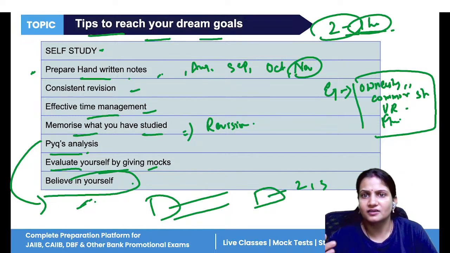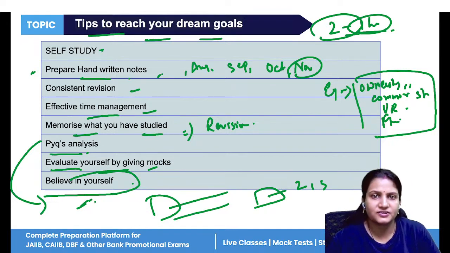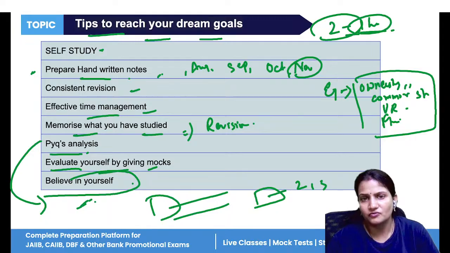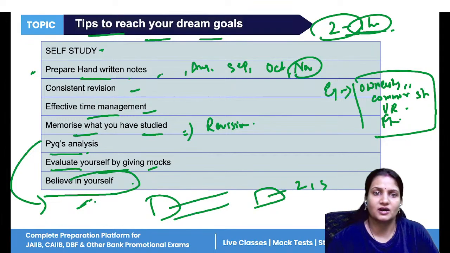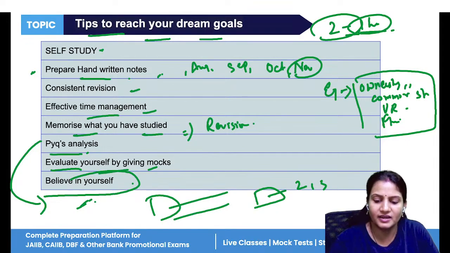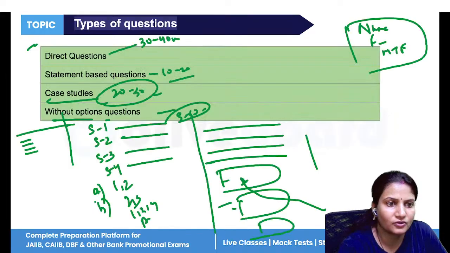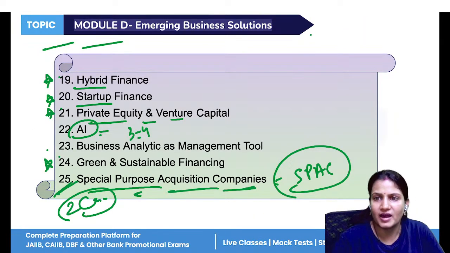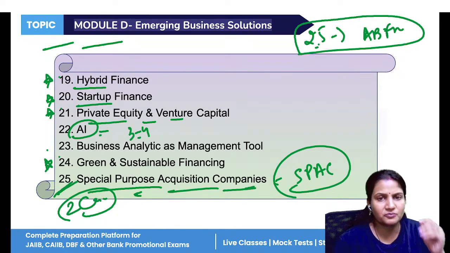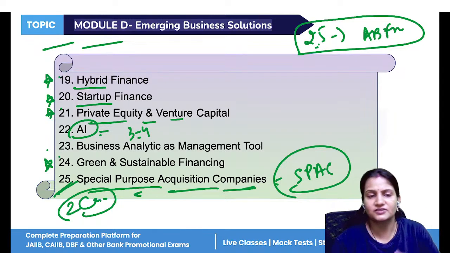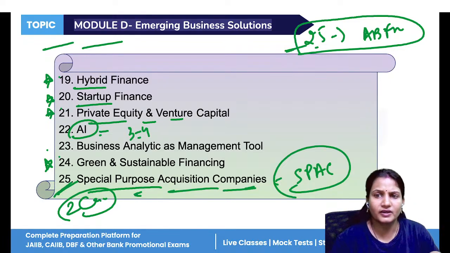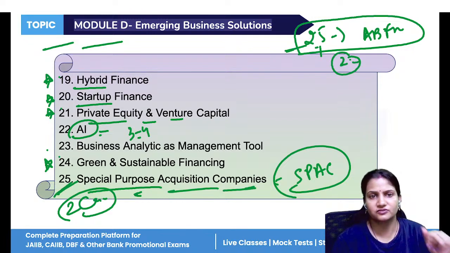So these are some tips and tricks. We have discussed the overview of the ABFM paper, what the topics are and how many units there are. You can see that in total we have 25 units in our ABFM paper, and all units are very important. Some units will take 2 days to complete, some will take 3 days. There is no unit which can be completed in 1 day. Every unit requires at least 2 days.